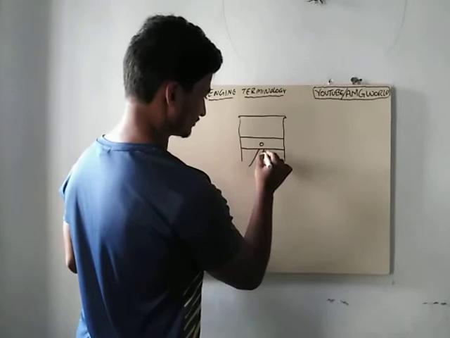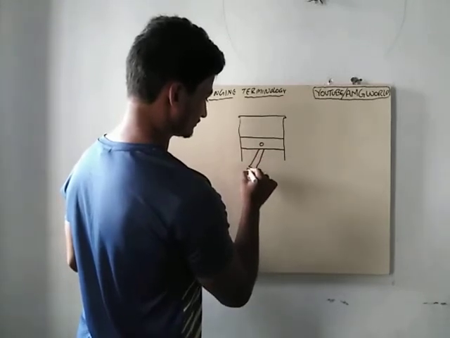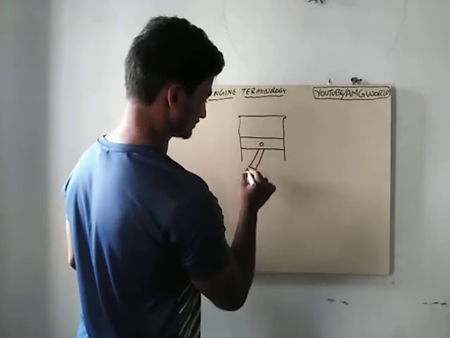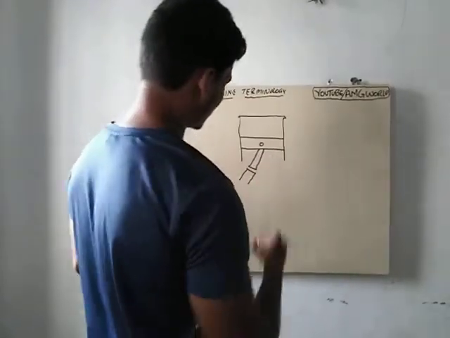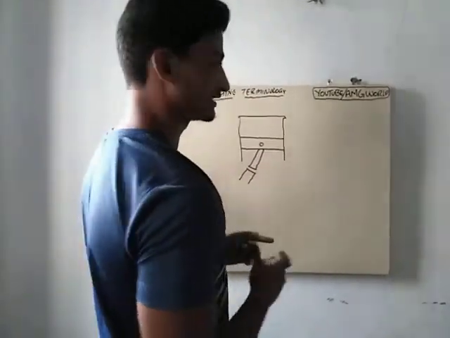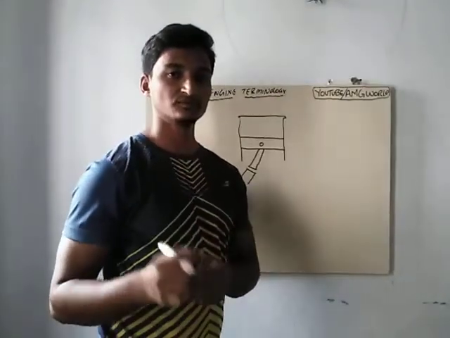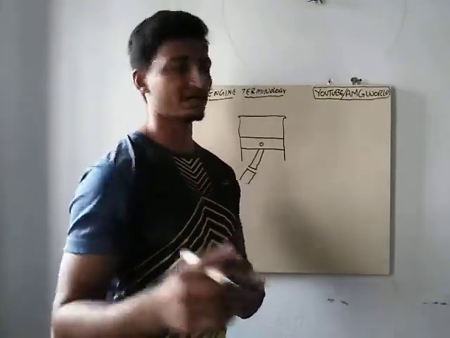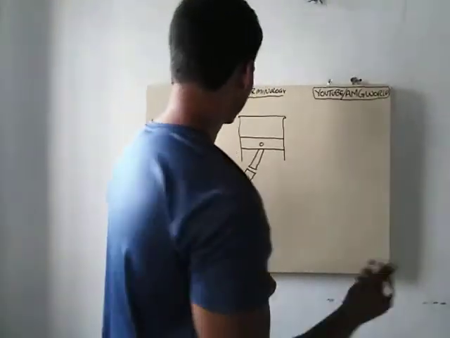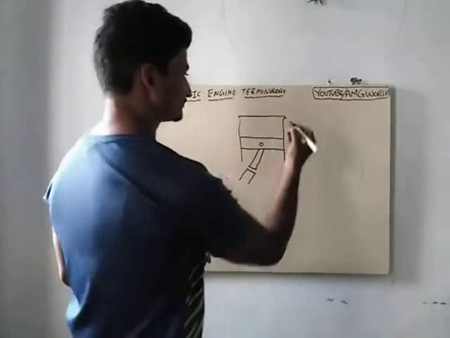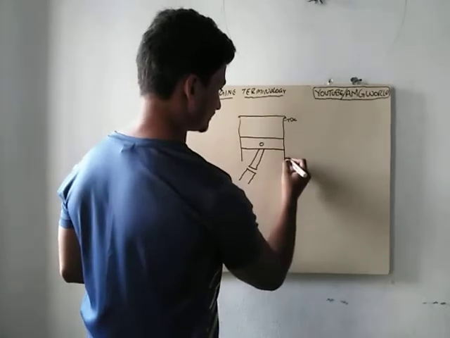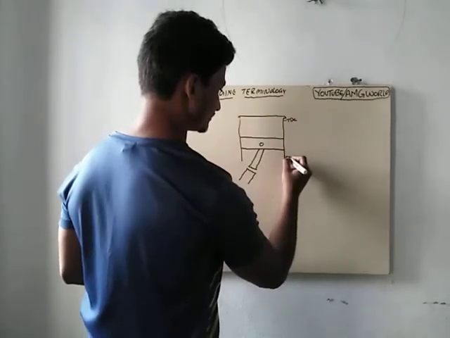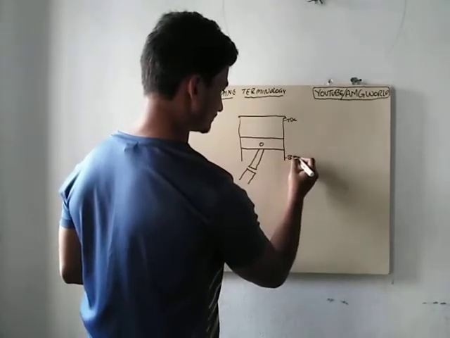Here comes the connecting rod, and this connecting rod is going to get connected with the crankshaft via a pin called the crank pin. So here comes the TDC, and here comes the BDC.